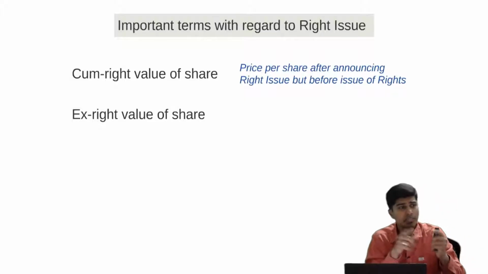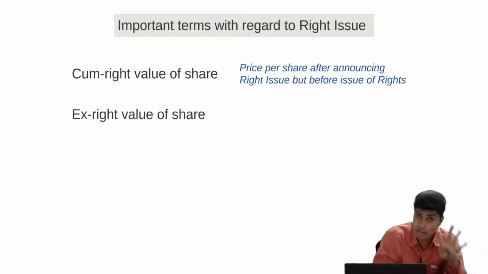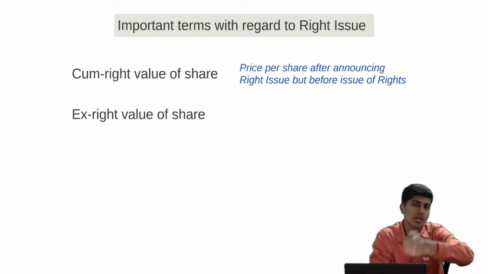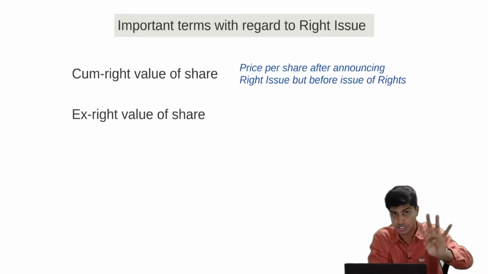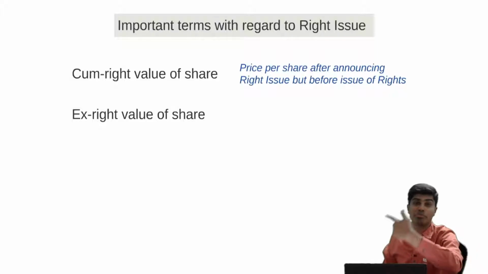This is because, let us say, there are 4 shares that I hold of rupees 150 each. In the market, value is 150. When the company gives me rights, let's say the company will give one right for every 4 shares. I have a right to buy one share. That one share I would have to buy from the company.